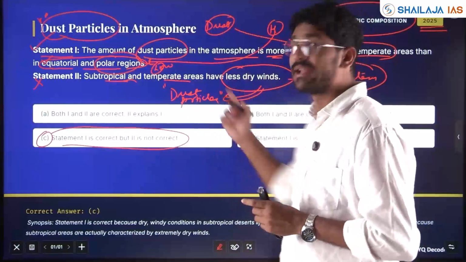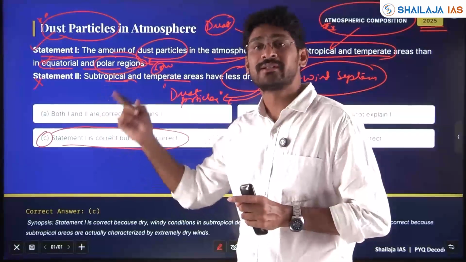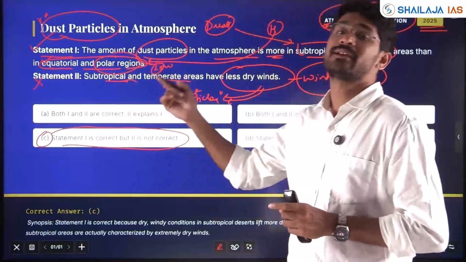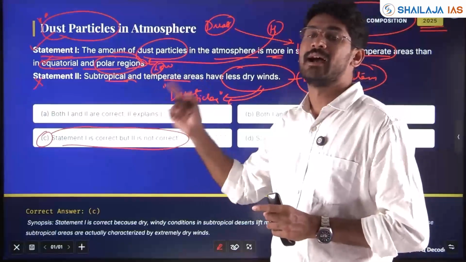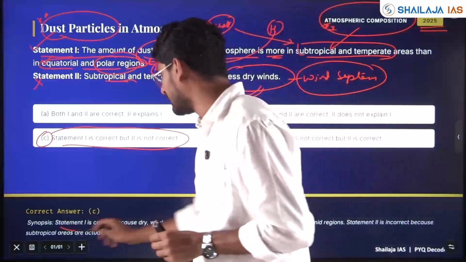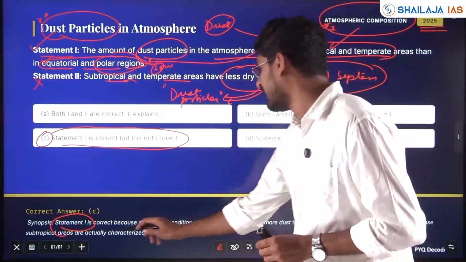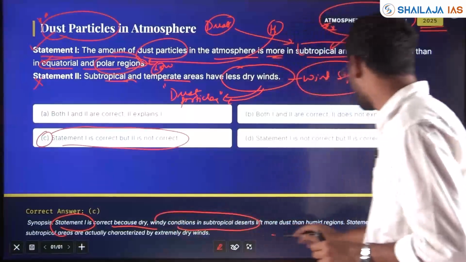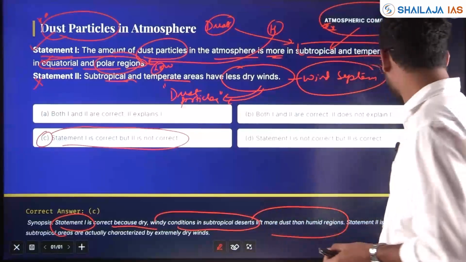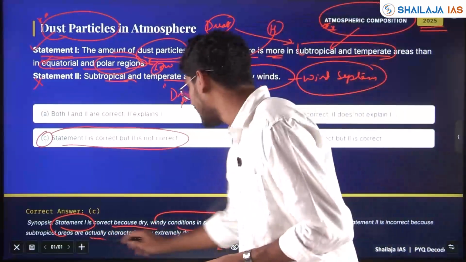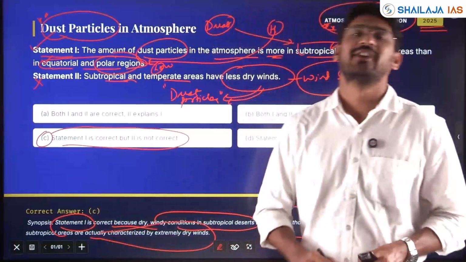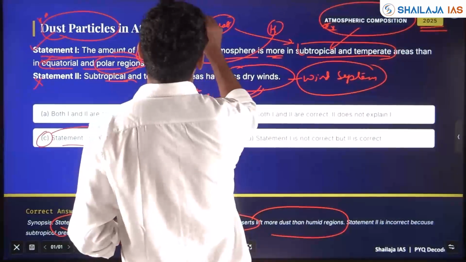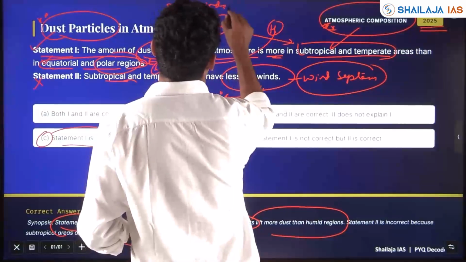It is a concept interlinking with other units, other chapters in this topic, and an application-based, analysis-based question asked in UPSC. You know statement 1 is correct. Why? Because dry wind conditions in subtropical deserts lift more dust than humid regions. Statement 2 is incorrect because subtropical areas are actually characterized by extreme dry winds. Now a question might come on which are the important dry winds in summer.